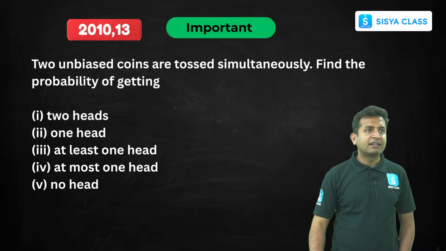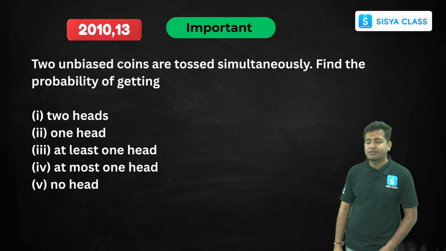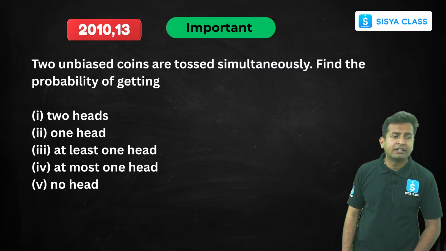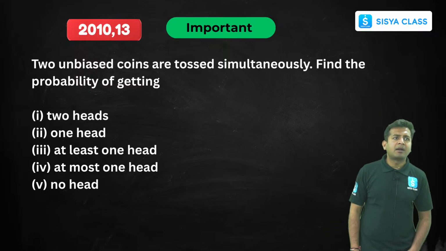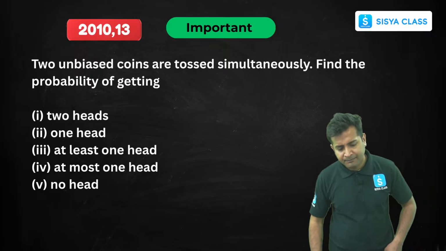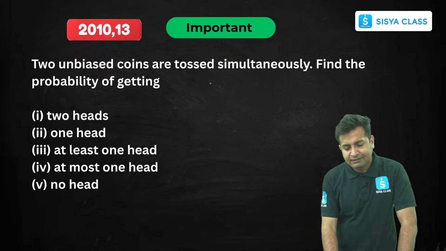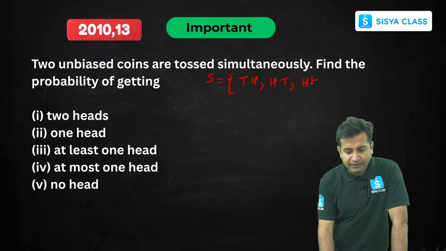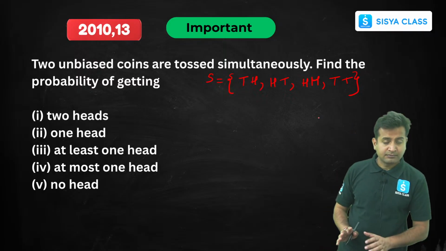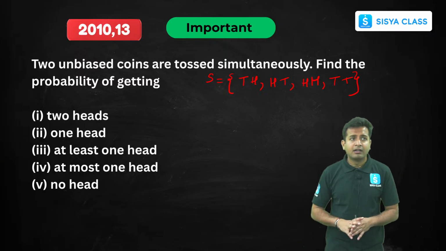So the next thing is, okay, this question was asked in 2010 and 2013. 2 unbiased coins are tossed simultaneously. Find the probability of getting 2 heads. First of all, let's write the sample space. So the sample space is tail head, right? Head tail, head head, or tail tail. These are the outcomes that we are going to get.